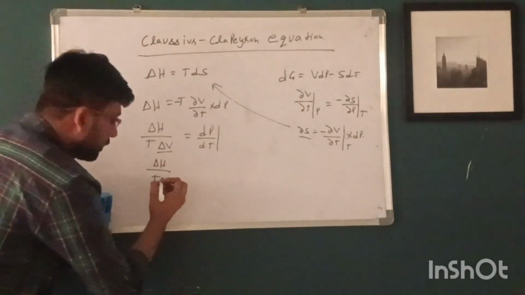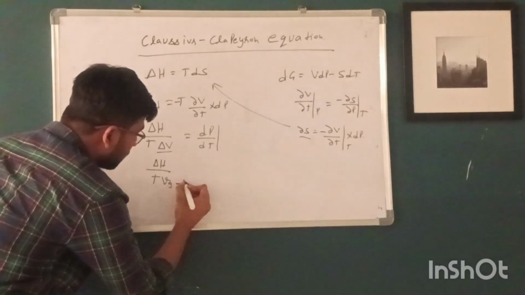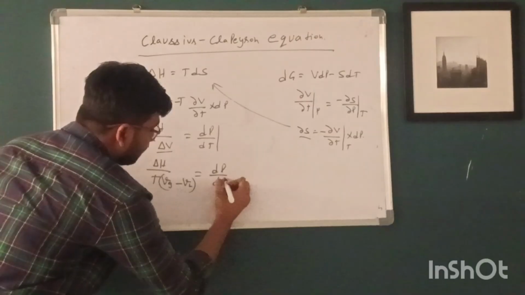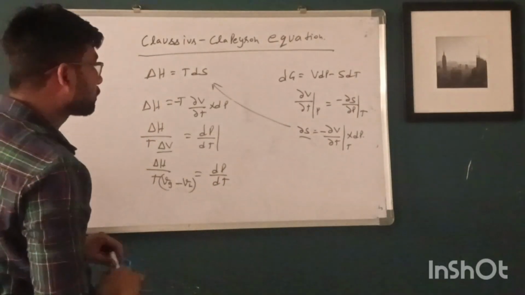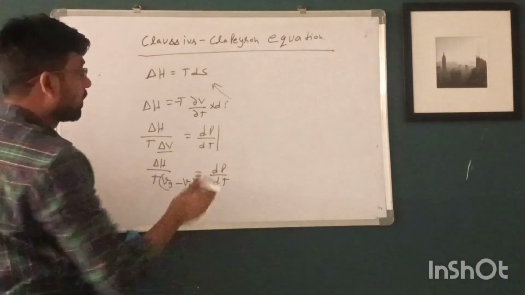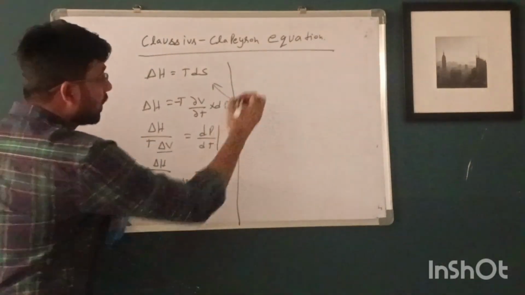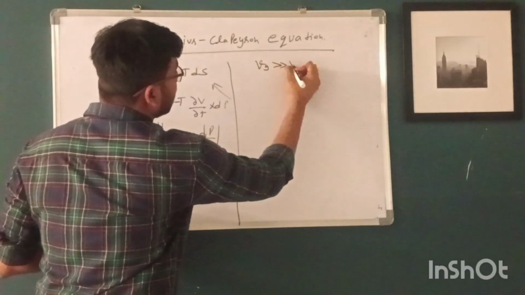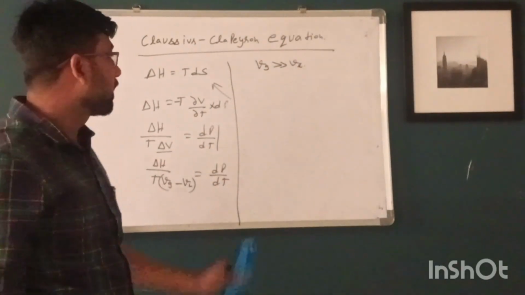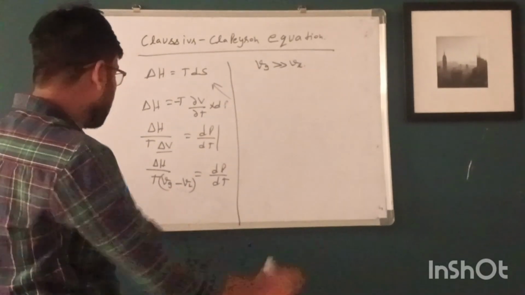And delta V is here Vg minus VL. On further solving, Vg is much higher than VL, because the volume occupied by gas molecules is much higher compared to the volume occupied by liquid molecules.